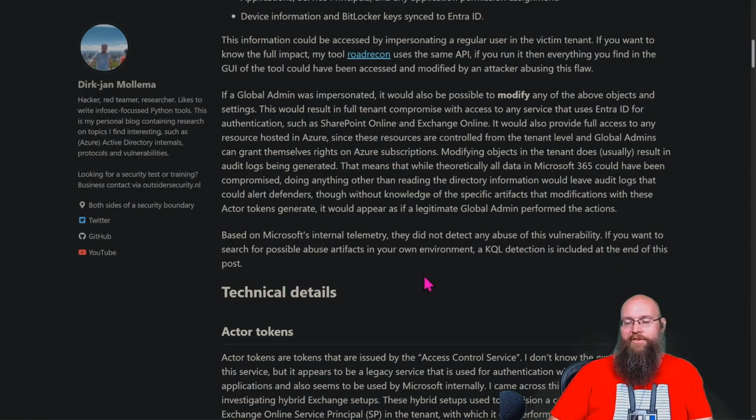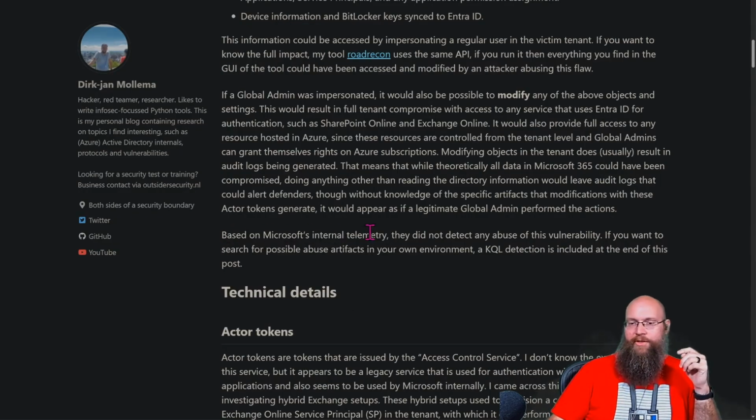Though without knowledge of the specific artifacts that modification with these actor tokens generates, it would appear as if a legitimate global admin performed the actions. I had never heard of actor tokens prior to this event, so I doubt a lot of admins are looking at whatever specific log telemetry comes with using those actor tokens.